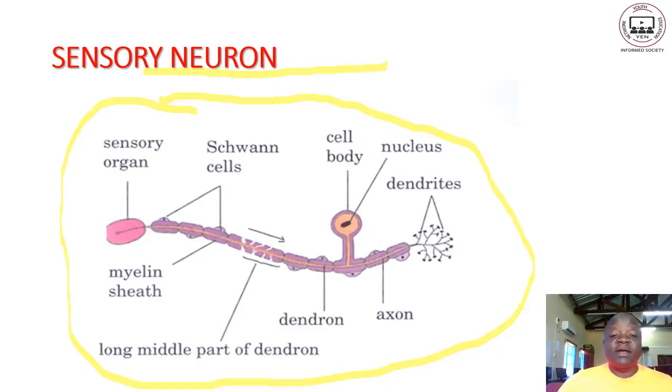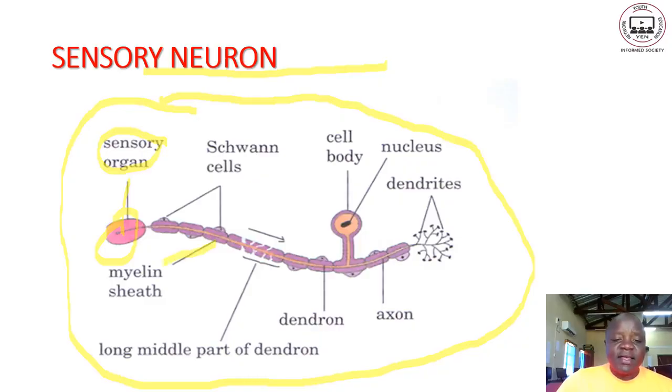Under this part here, we have the sensory organ. A sensory organ could be an ear, an eye, a nose, a tongue, or skin. All these are sense organs.